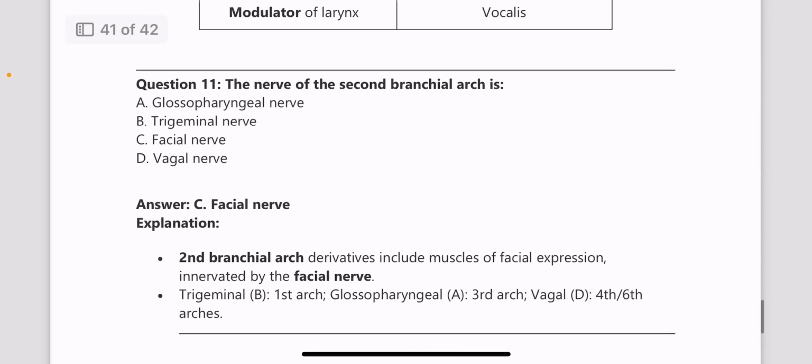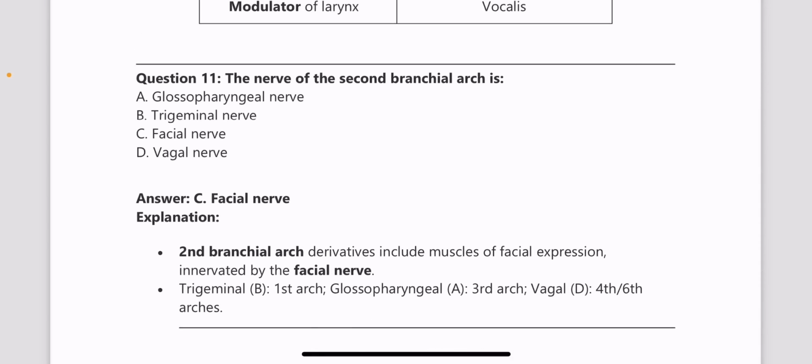Next one, the nerve of the second branchial arch. So the branchial arches and the nerve supply, as I've mentioned in a table previously, please go through that table. The different arches and their nerve supply, the muscles, ligaments related. So here the second branchial arch is related to the facial nerve.